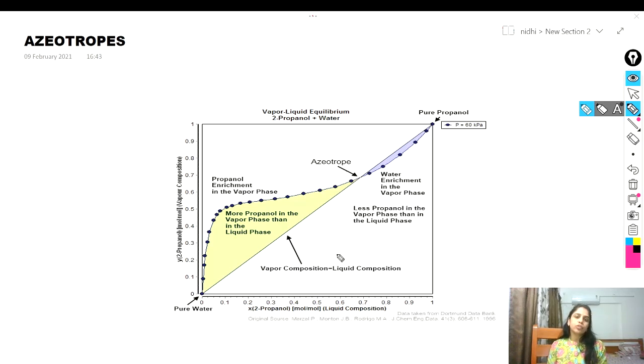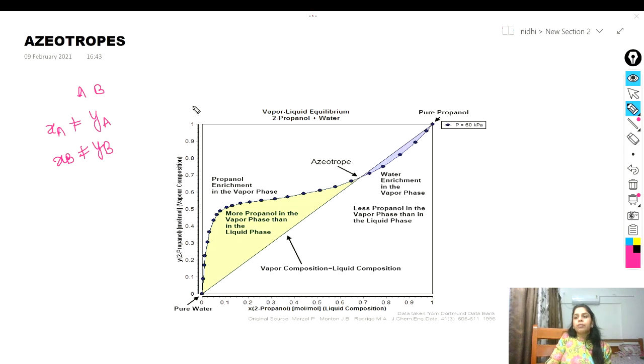An azeotrope is a mixture of two or more liquids whose proportions cannot be altered by simple distillation or fractional distillation. We know the condition for fractional distillation: if we have a binary solution with two components A and B, then the mole fraction of component A in the liquid phase must not be equal to the mole fraction of component A in the vapor phase, and similarly XB must not be equal to YB. When azeotropes are formed, the mole fractions in vapor and liquid are the same. That means X is equal to Y.